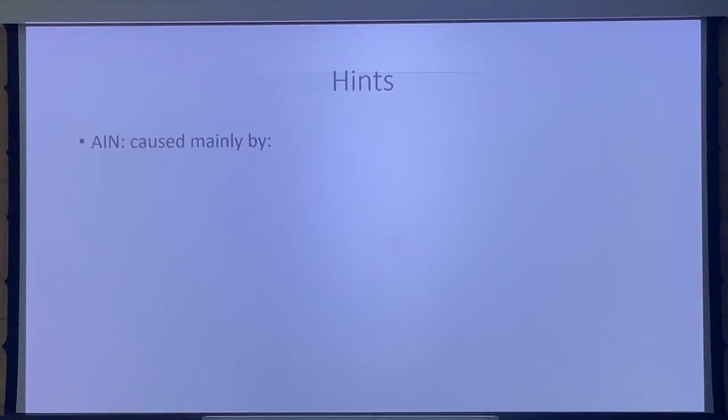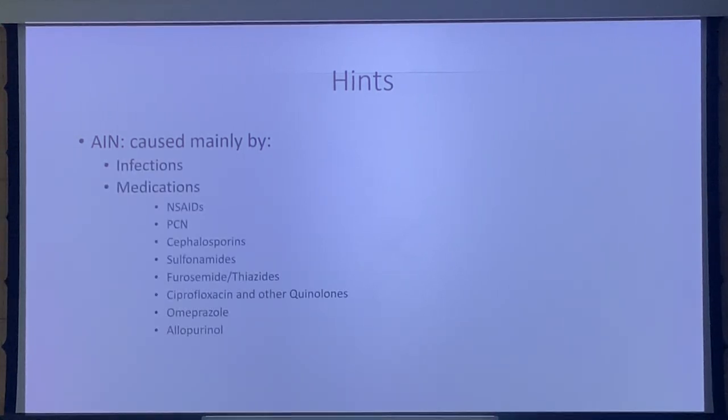If a patient's from Africa, usually, or from third world countries, everybody thinks about infection. And in Saudi it's mostly drugs, except for the northern region, which mostly can happen from infection. The type of infection that we usually see is not bacterial or viral, but usually either invasive or fungal. So, list of medications, a lot of it. In fact, I can keep going with more slides. But the most important medications that can cause AIN that you should be worried about are NSAIDs, penicillins, Lasix, and thiazide.